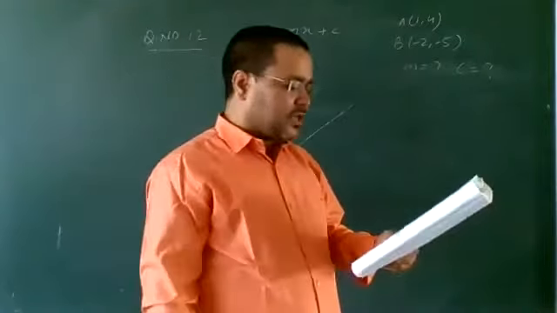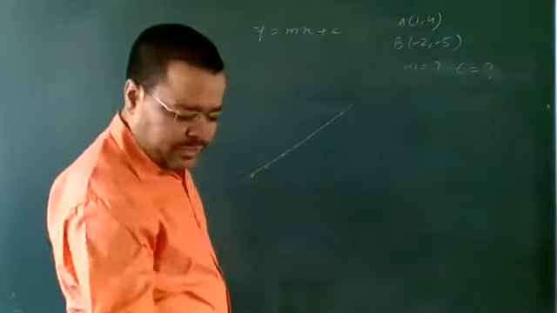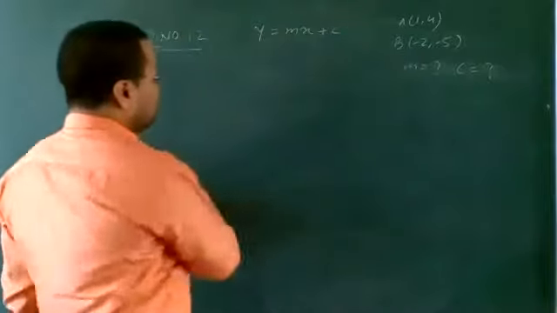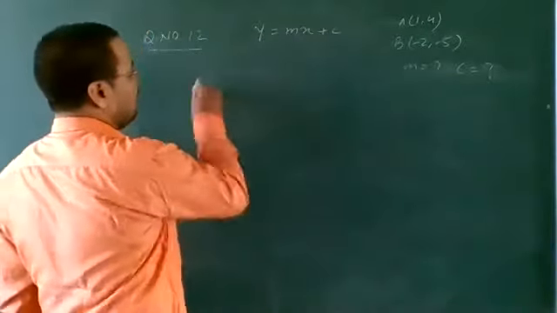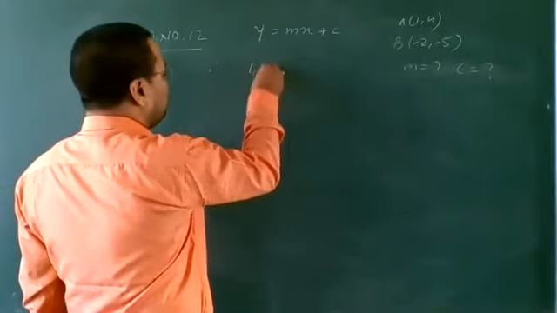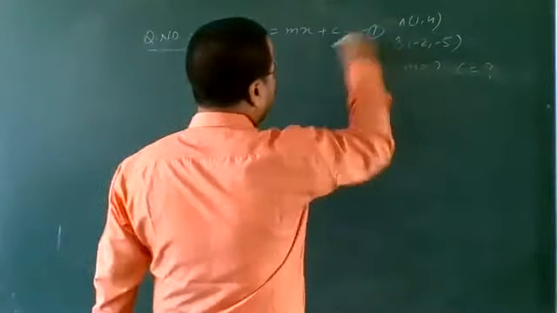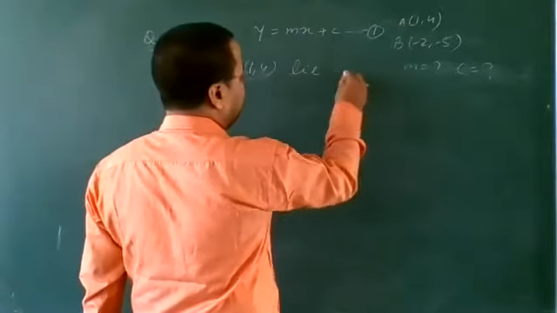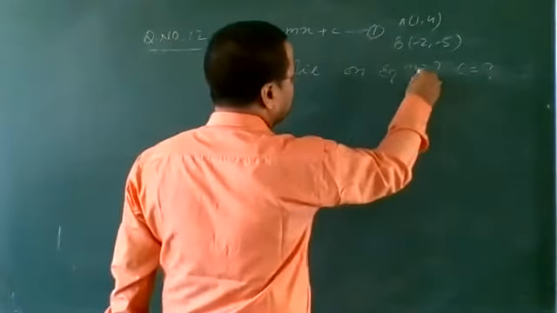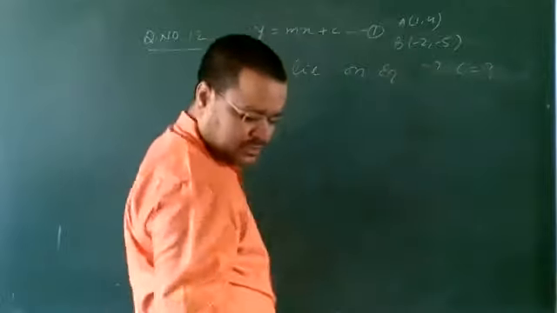So first of all, how do we solve the given line y = mx + c? Let this be equation 1. Let (1, 4) lie on equation 1.